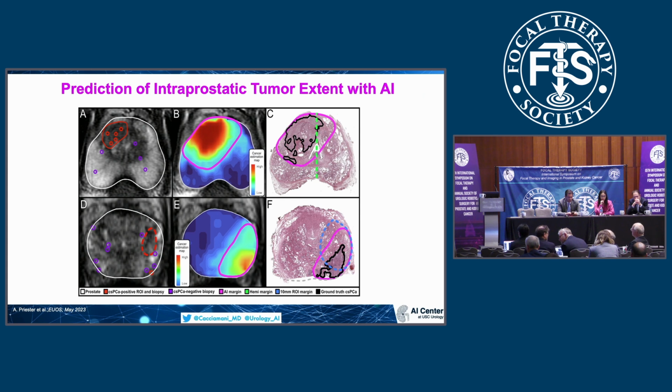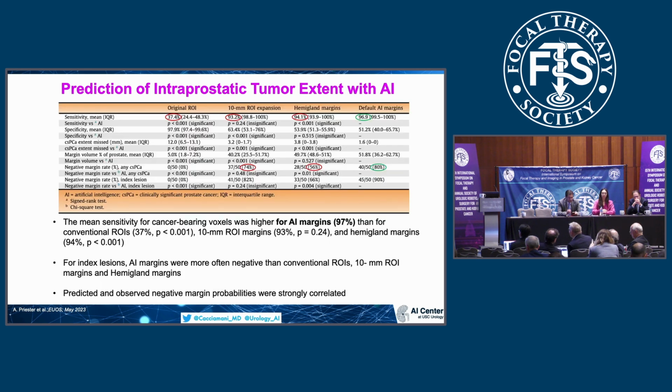These are some examples of the prediction of the estimation of the area that should be considered in order to avoid any positive margin at the time that you have the radical prostatectomy.